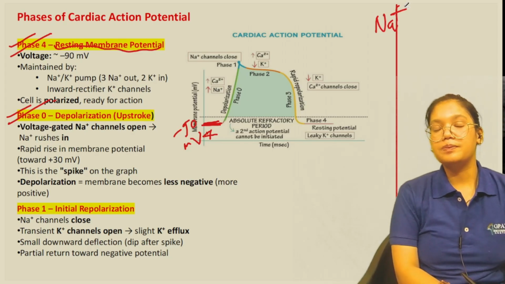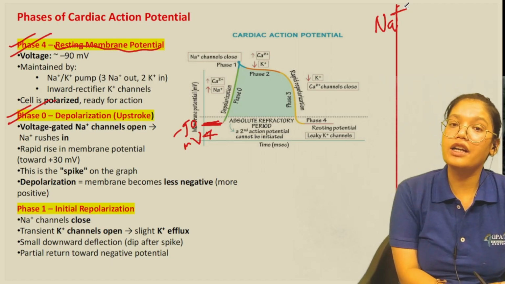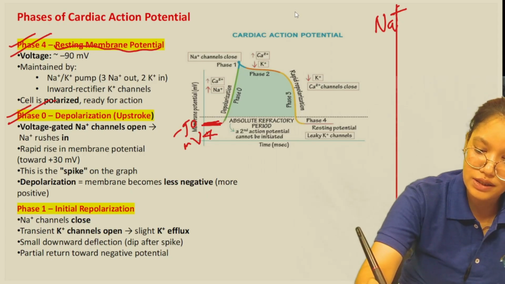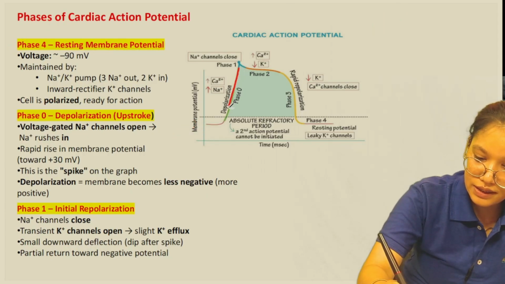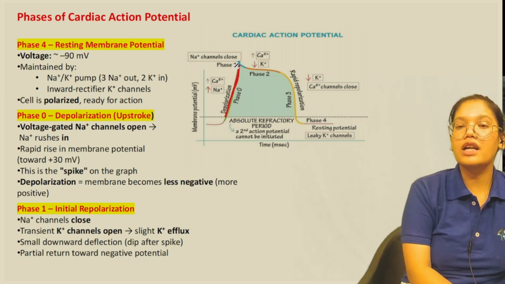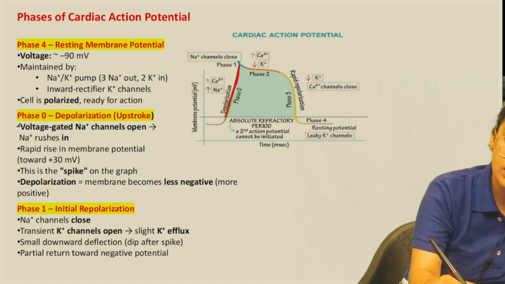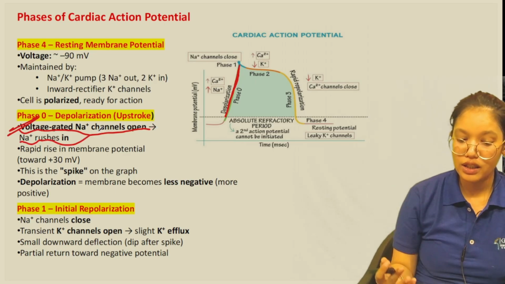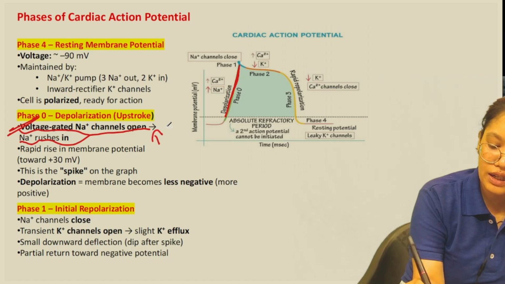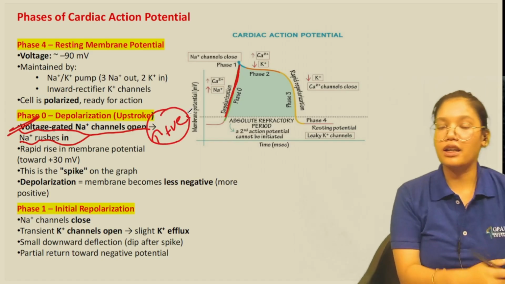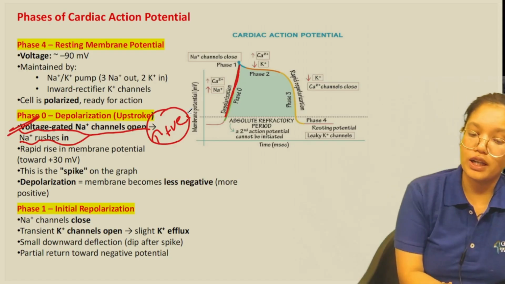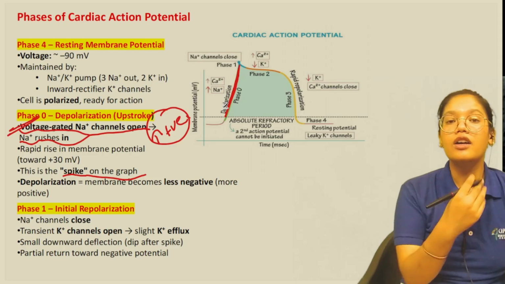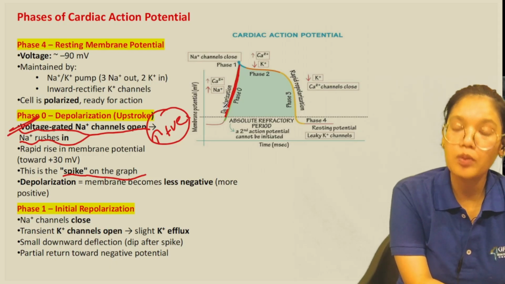Whenever the positive charge inside our cell or inside our membrane increases, that condition is called the depolarized state. So here this is phase 0, also called the depolarized state, as the voltage gated sodium channels open and the sodium rushes in. There is an increase in the level of positive charge inside the membrane, and due to that depolarization occurs. There is a spike on the graph. So this here is phase 0, or the depolarized state.